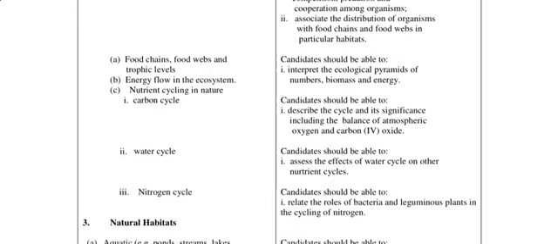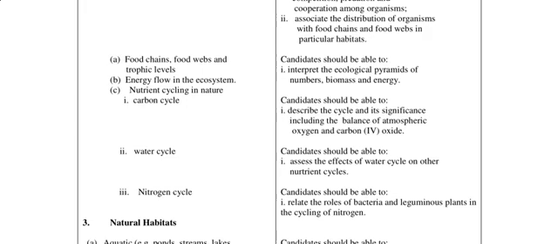A very, very important aspect of this is the carbon cycle, water cycle, and nitrogen cycle. You have to study those cycles very well, and it won't actually take much of your time, you just need to understand it. Then under the food chain and energy flow in the ecosystem, you should be able to interpret the ecological pyramid of numbers, biomass, and energy.